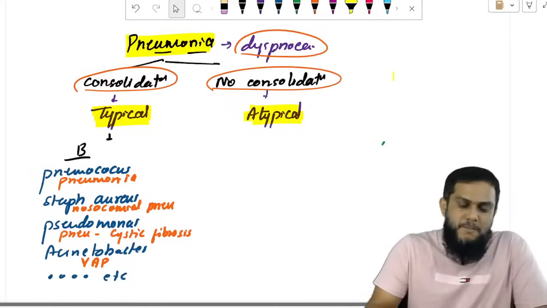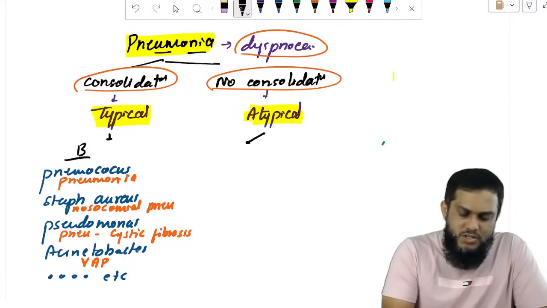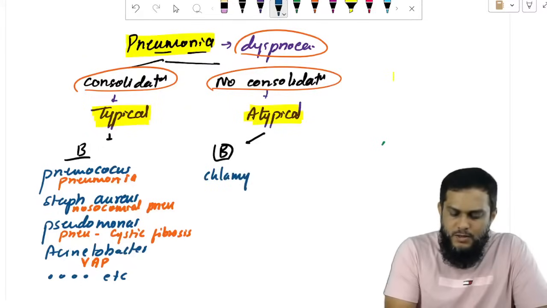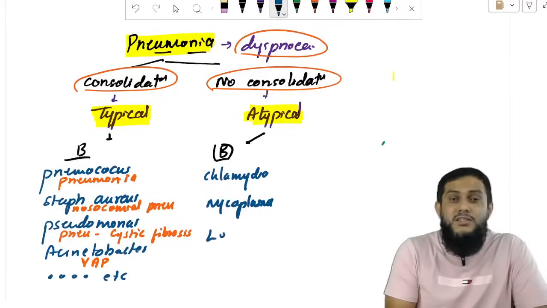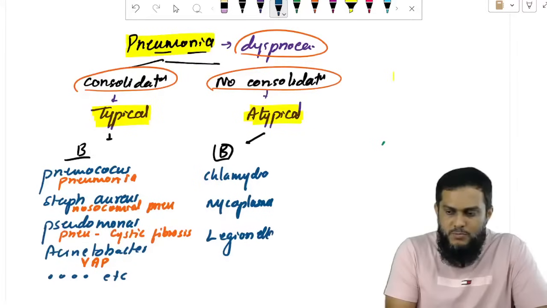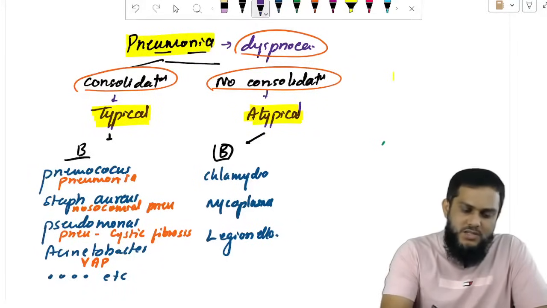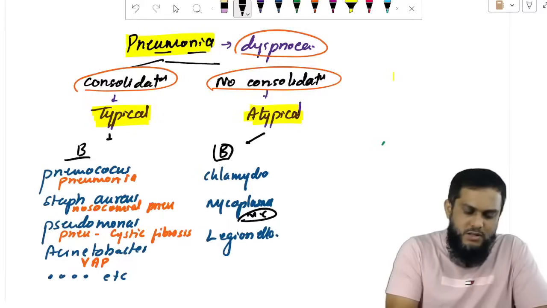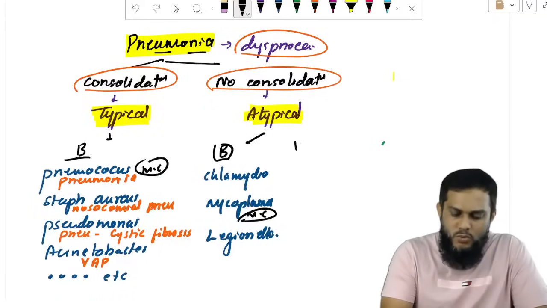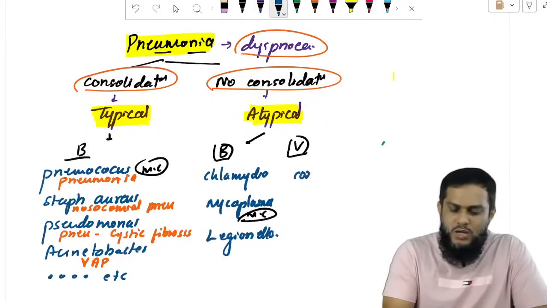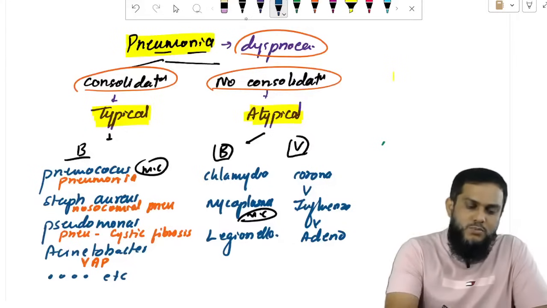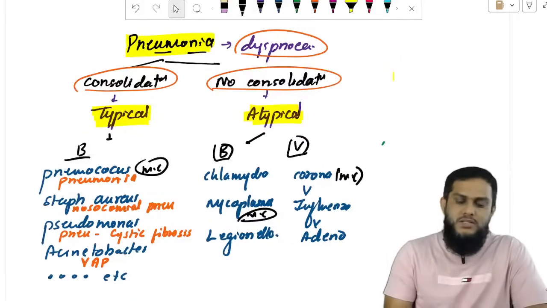Atypical pneumonia is caused by bacteria like chlamydia, mycoplasma and legionella. These are the three important bacteria which cause atypical pneumonia, and the most common is mycoplasma. Here the most common is pneumococcus. Now viruses: coronavirus, influenza virus, adenovirus cause pneumonia, and the most common is coronavirus, viral pneumonia.